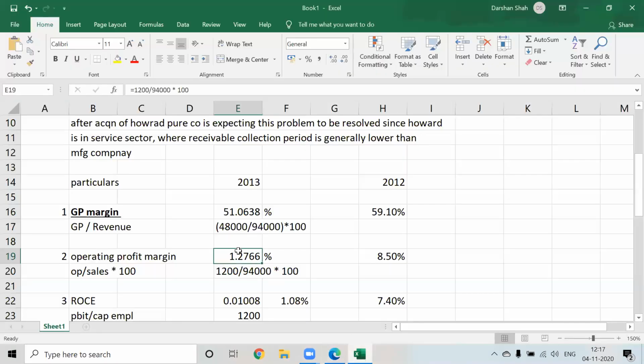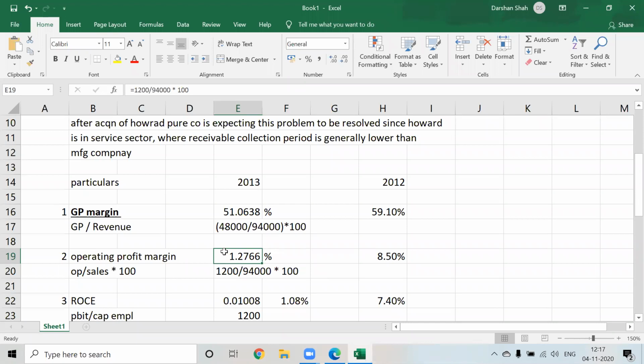So it is already very low, even after including the exceptional item. The operating profit margin is low. If we ignore the exceptional item, the one-time profit, our operating profit would have gone even further down, and that would be a worrying thing for the company.